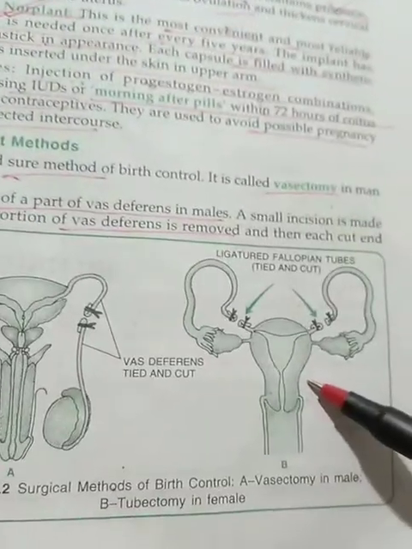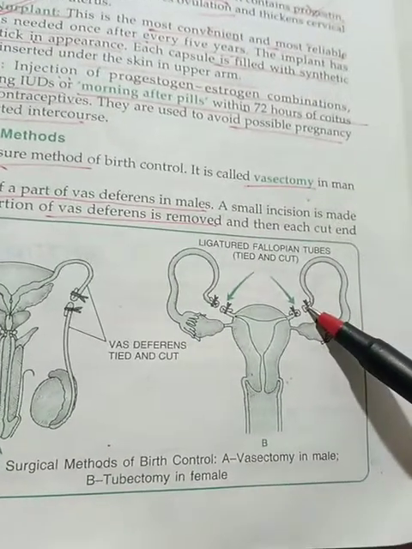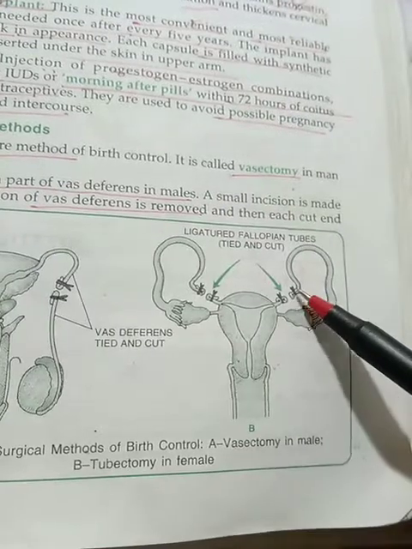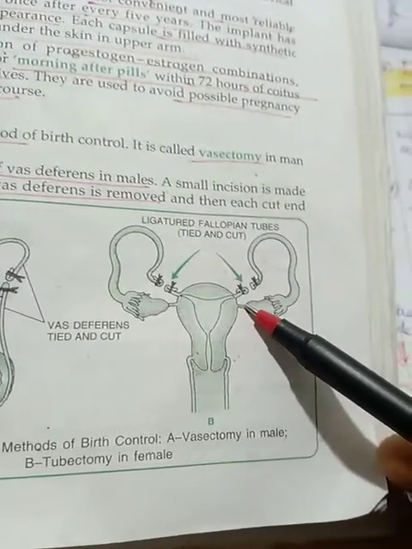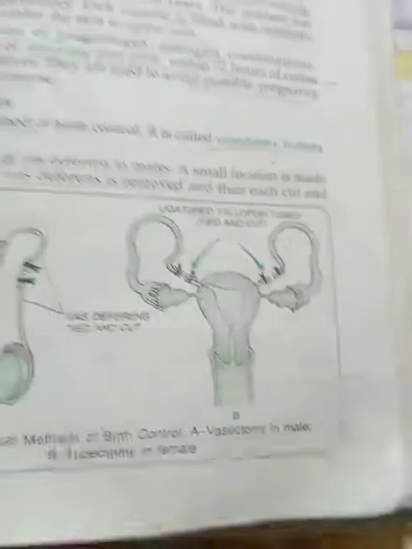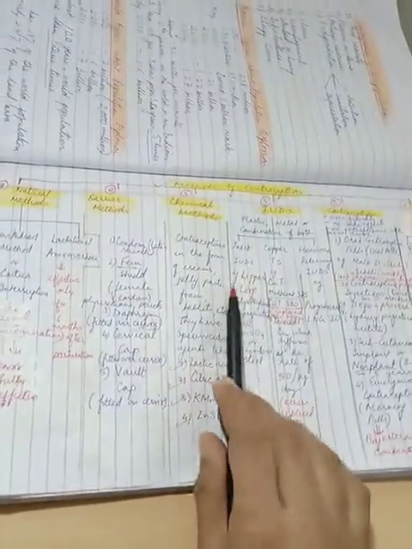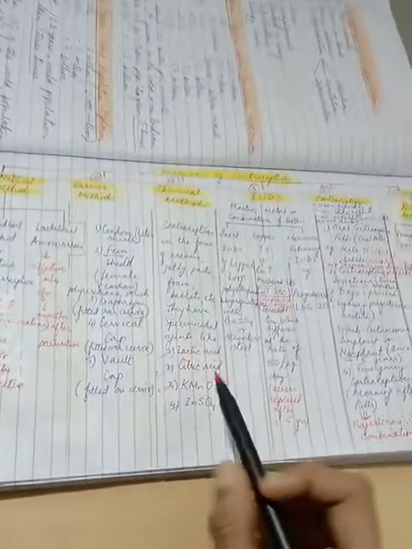Whereas in females, the tubectomy, because the tube, that is the fallopian tube, a portion is cut and removed and the ends are ligated or tied up to prevent the ovule from entering the uterus, right? So these are the measures of checking contraception or pregnancy. So these are over.